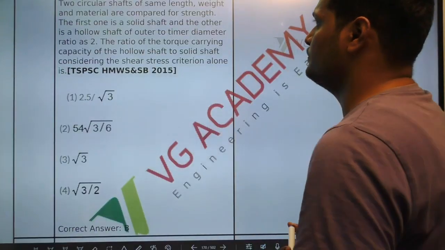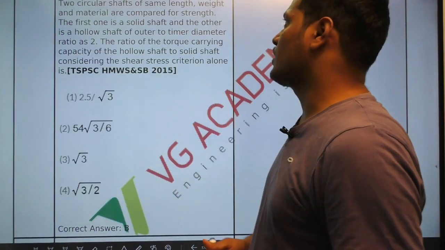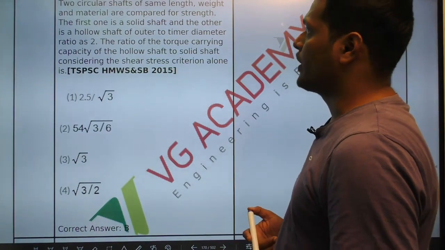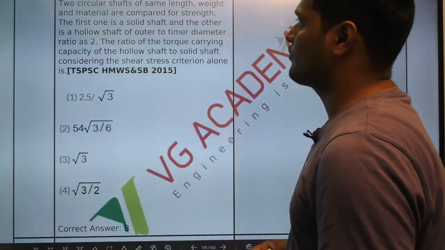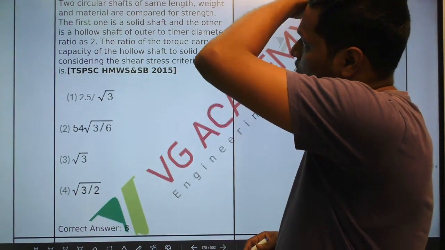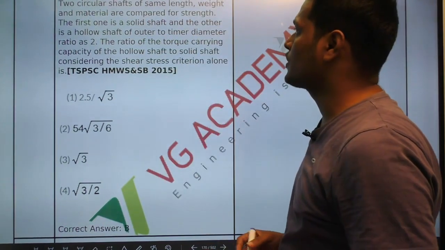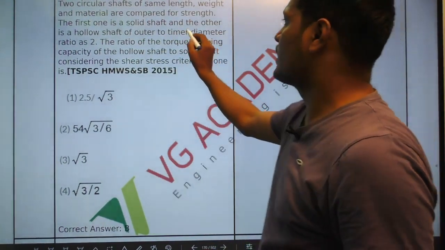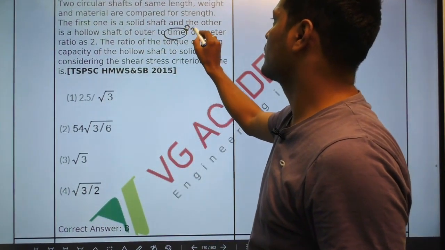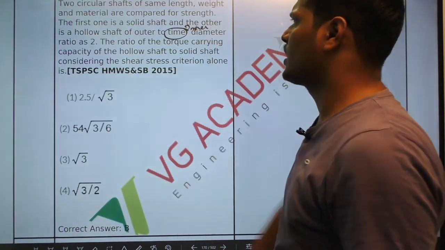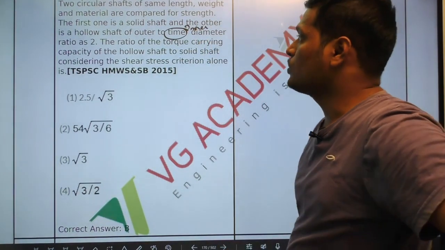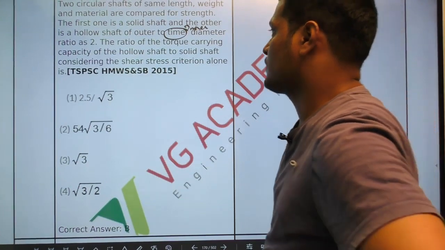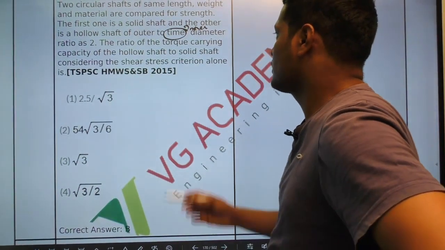Next question. Two circular shafts of same length, weight and material are compared for strength. The first one is a solid shaft and the other is a hollow shaft of outer to inner diameter ratio as given. The ratio of torque carrying capacity of the hollow shaft to solid shaft is.